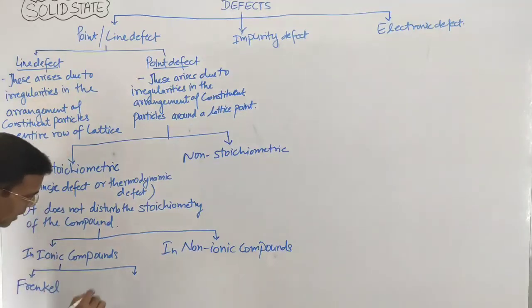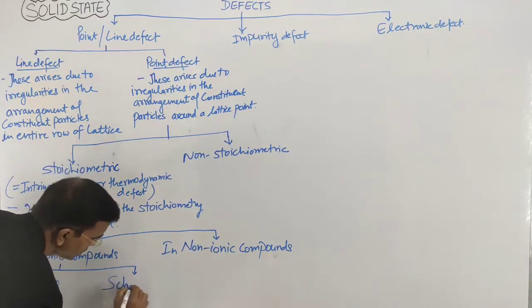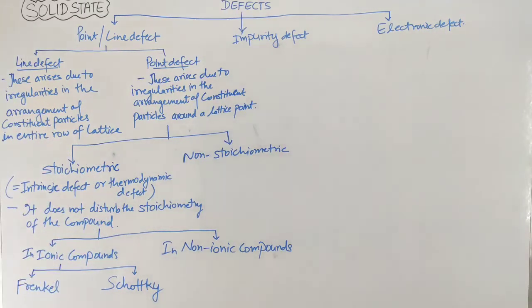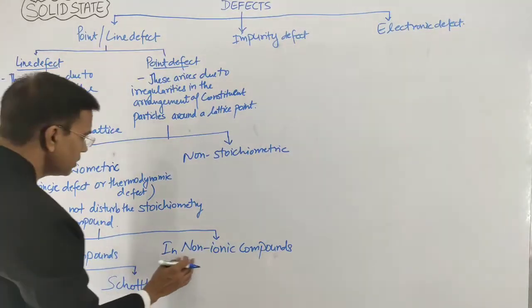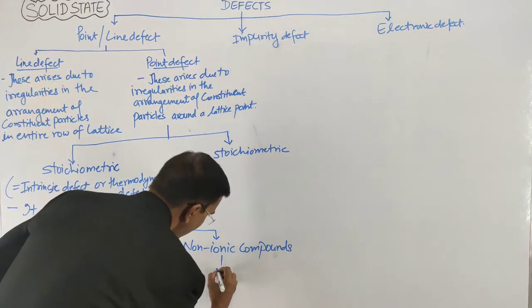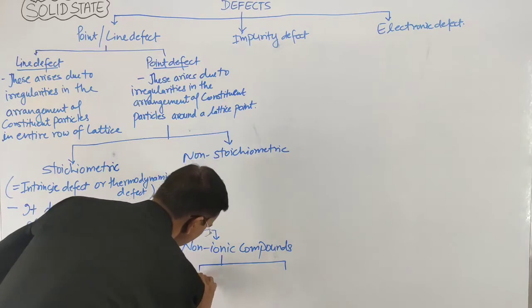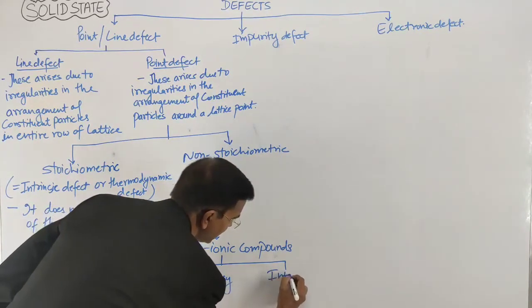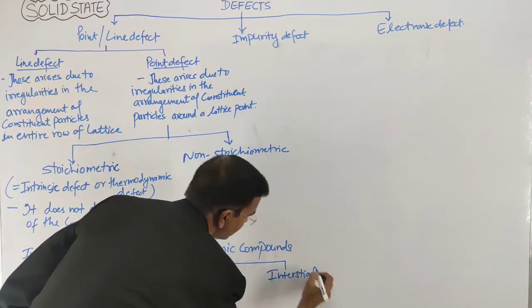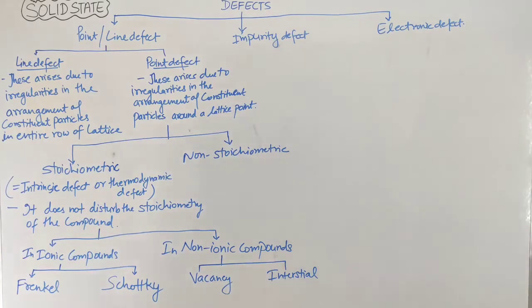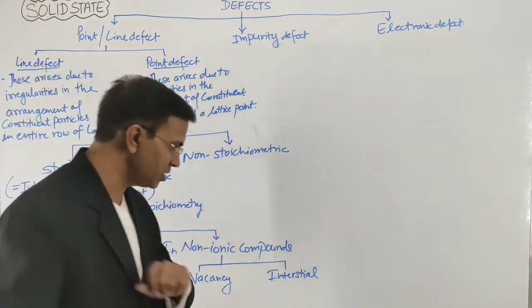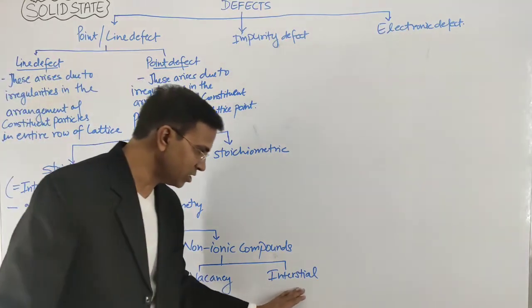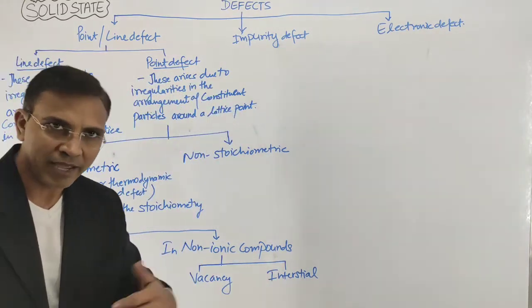In non-ionic compounds, it is called vacancy, and it is of two types: vacancy defect or interstitial defect. So this is Frenkel, Schottky, vacancy, interstitial. We will discuss these ahead, right?